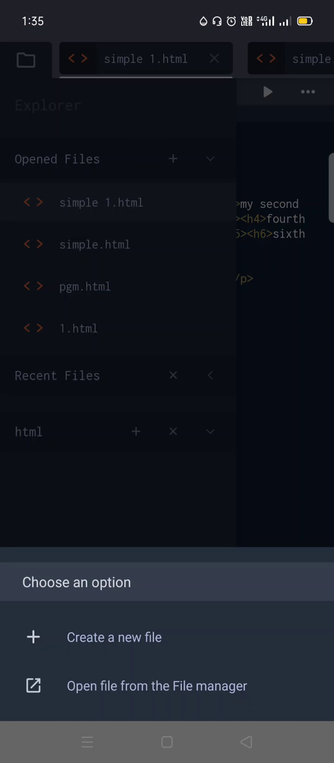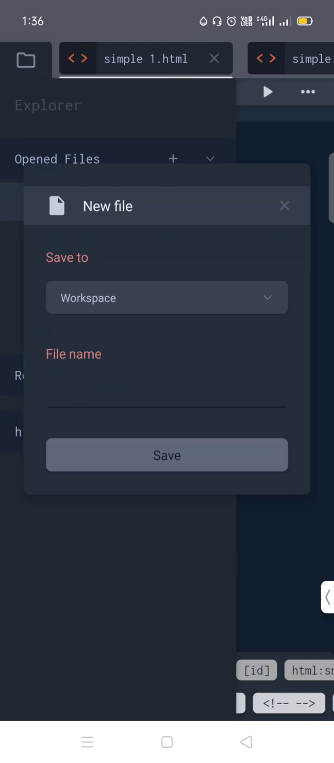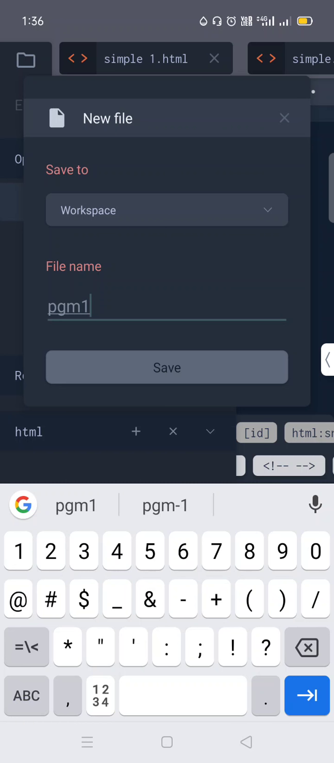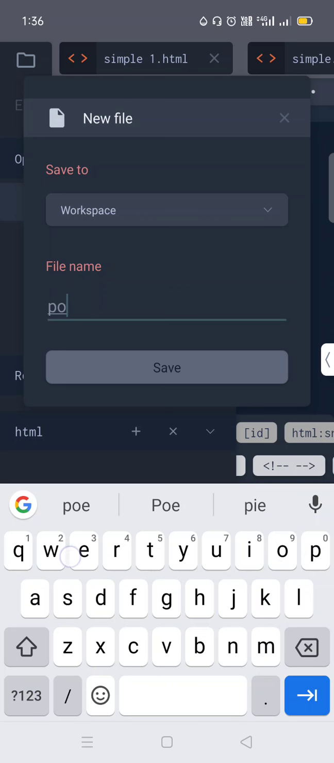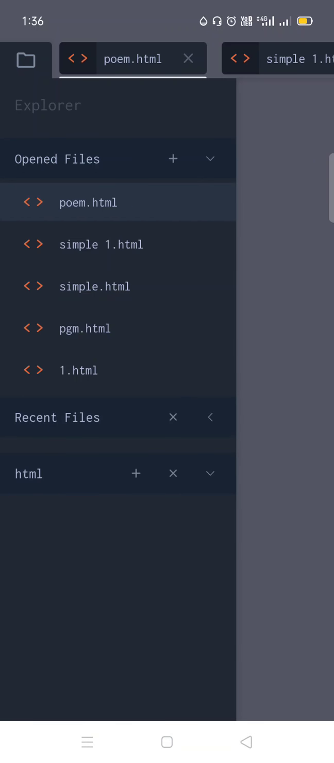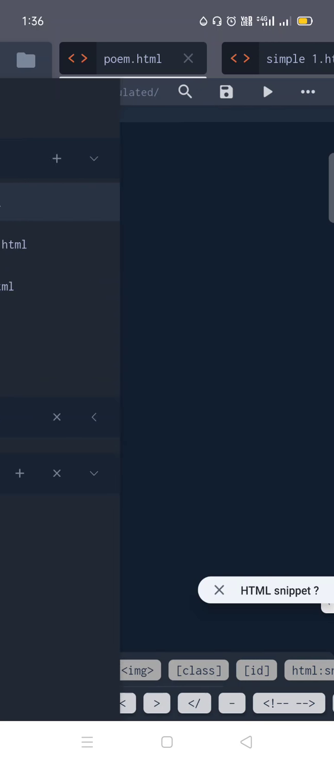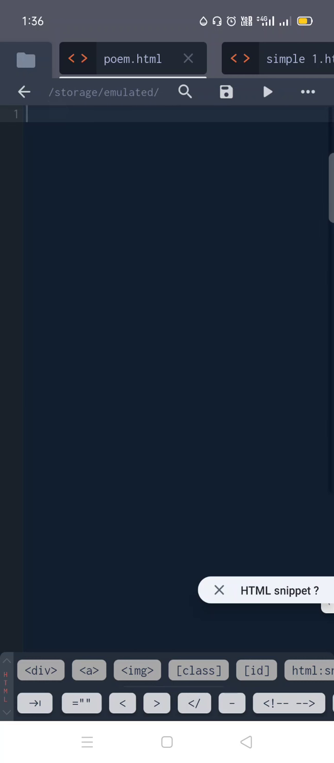Then here it will ask you to create a file. Click on this plus sign and select create new file here. And here you have to give your file name. I am going to give program 1, or else poem 1 I will give. Okay, poem dot html, and save it. Like this you can create your file here. It will be blank.